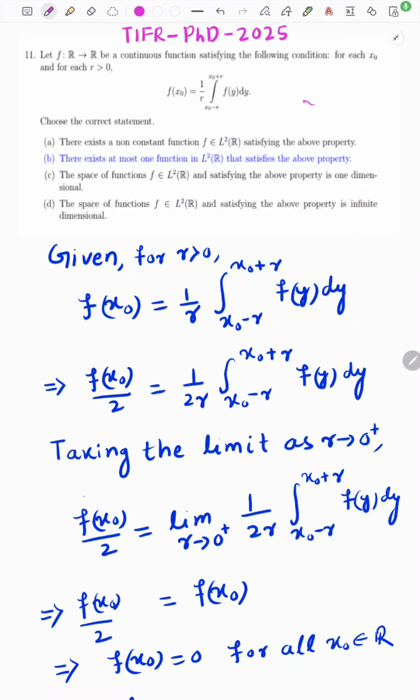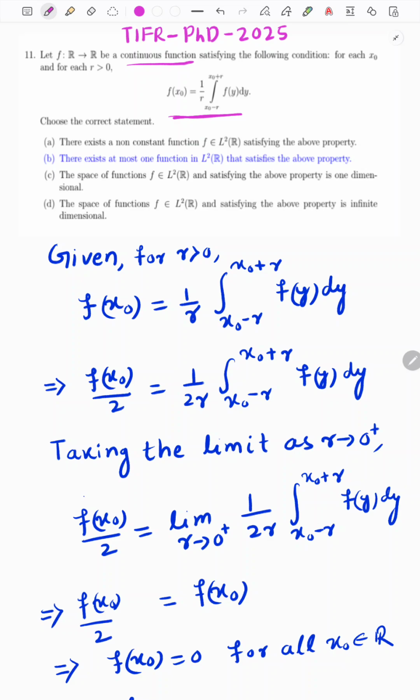Hello everyone, let us solve a very interesting question from the real analysis part, asked in the 2025 TIFR PhD mathematics. What is given? Here f is a mapping from the real number set to the real number set and it is a continuous function. Additionally, this continuous function satisfies this equality.